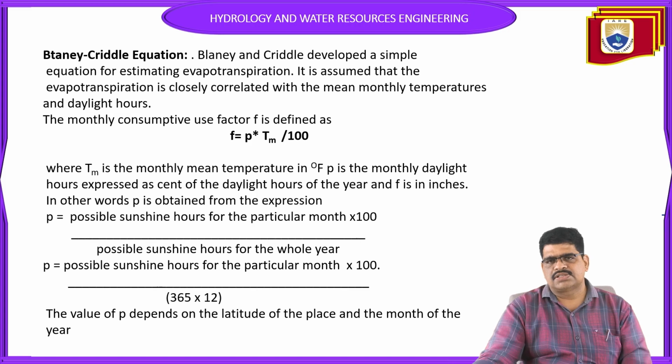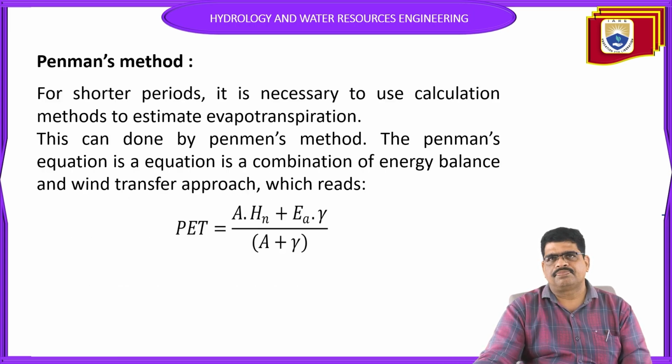Generally why? Because we are using 12 hours, meaning daylight is 12 hours, calculated from 6 to 6. Assume it so. It may change seasonally. That's why the value of P depends upon the latitude of the place and the month of the year. That is very important.